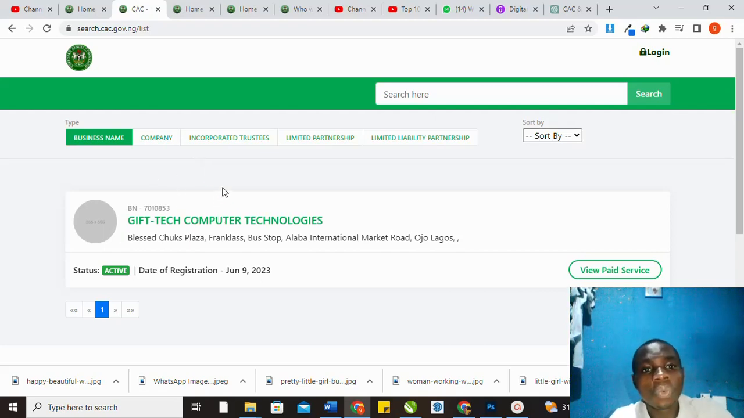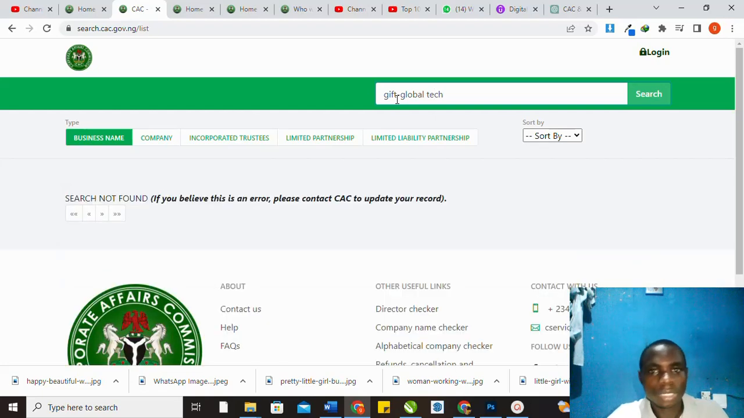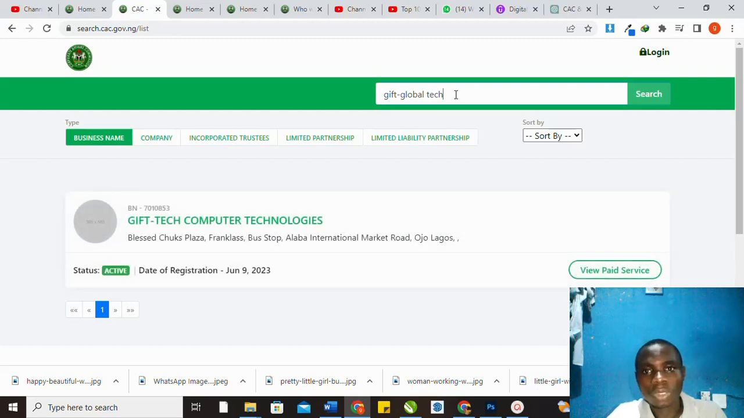So now my name is registered. Maybe someone wants to register this name and does not discover that this name is registered. So what I'm going to do is to search for another name. For example, you can search Gifted Global Institute or Global Tech, for example. Let's search. It's not available. You search on company, it is not available. So you can search another name. Just think of names you can search. So this is how to search a name.